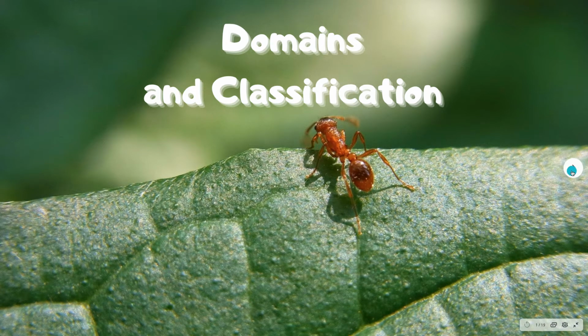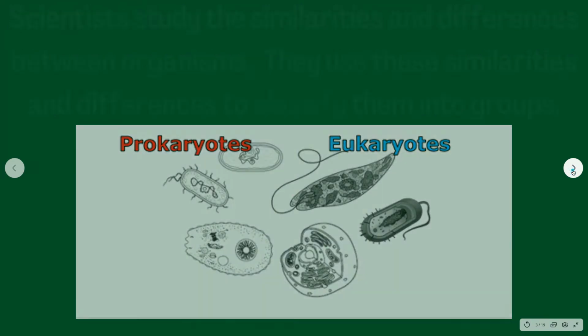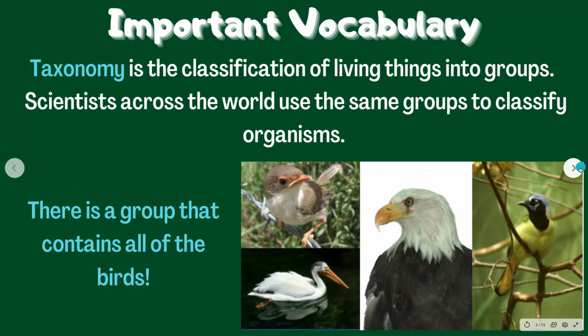Domains and classification. Let's tap into it. So scientists study the similarities and differences between organisms and use these similarities and differences to put organisms into different groups. We call this classification or sorting of living things into different groups taxonomy.